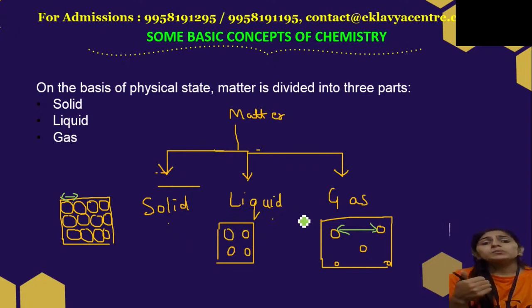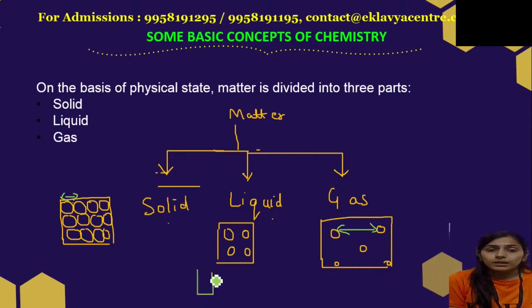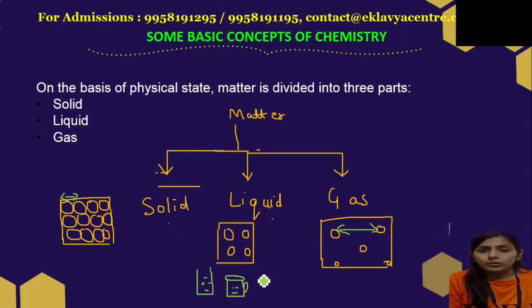The first property of solids is that they have definite shape and definite volume, because the atoms or molecules are closely packed. But liquids have definite volume but no definite shape, because they have the tendency to take the shape of the container in which they are filled. For example, if I fill 10 ml of water in a glass, it will take the shape of the glass. In a cup, it will take the shape of the cup. In a beaker, it will take the shape of the beaker.